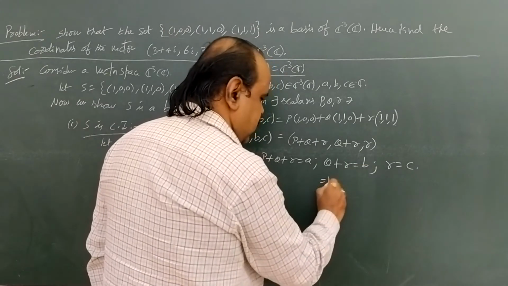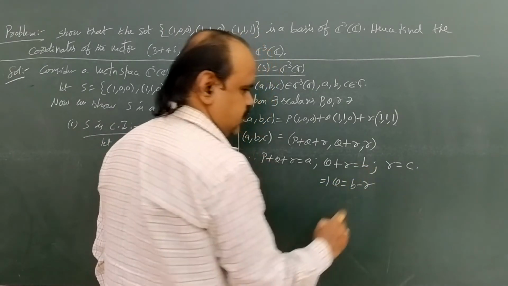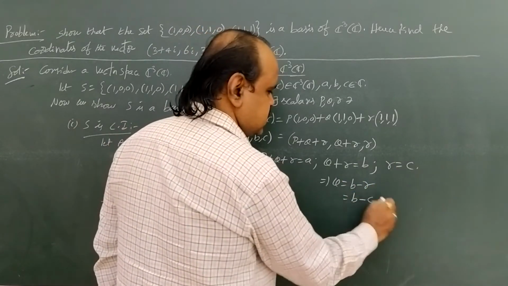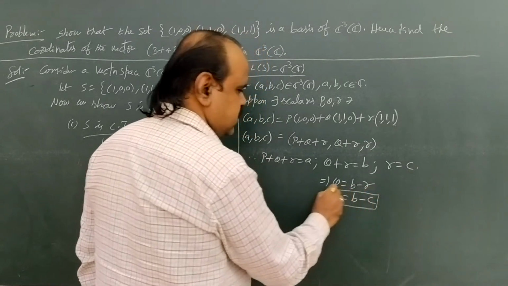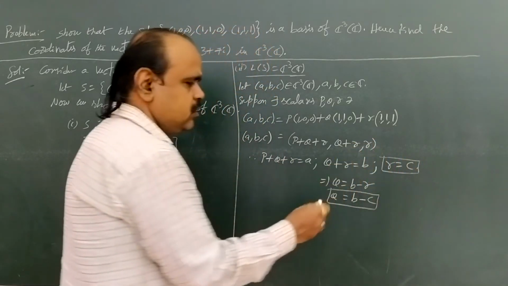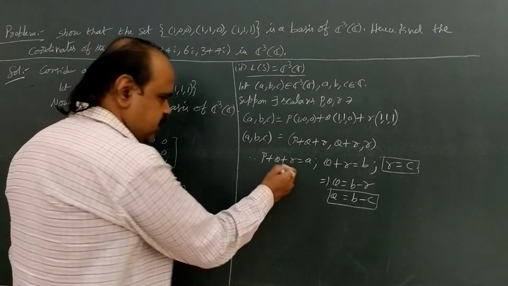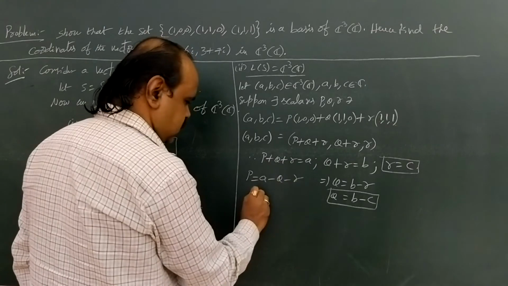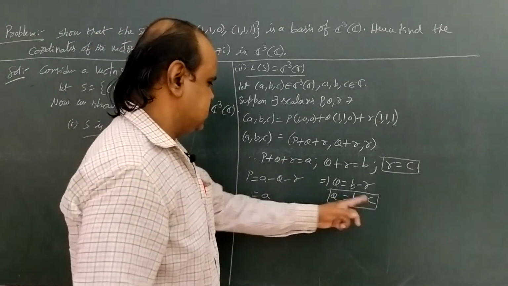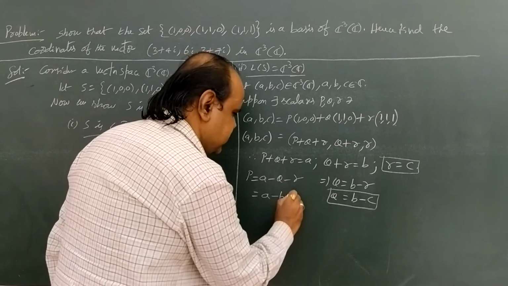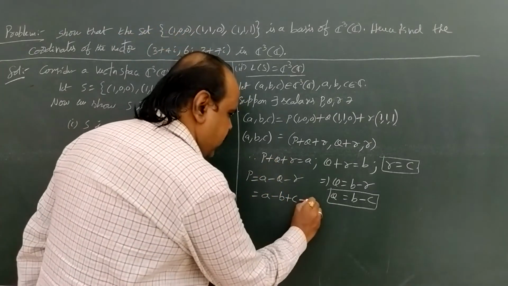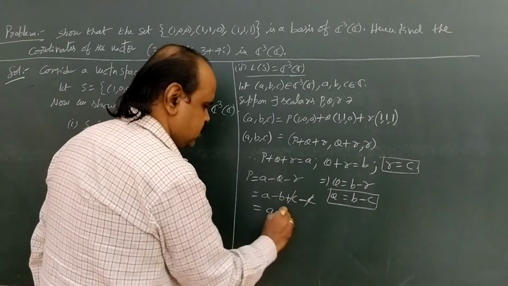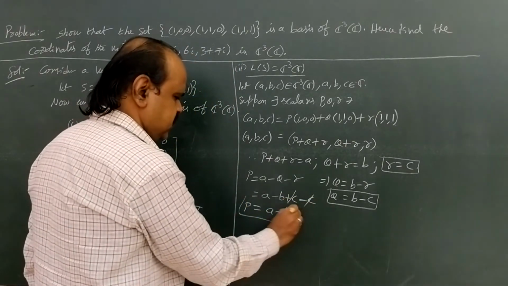From the second one we have q equal to b minus r, that equals b minus, here small r means c. So q equal to b minus c. Next we have to find the value of p. From this, p equal to a minus q minus r, that equals a, here q means b minus c, minus q means minus b plus c, minus r means minus c. So the c's get cancelled, p equal to a minus b.